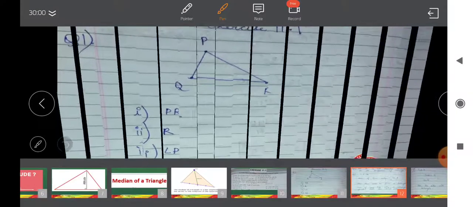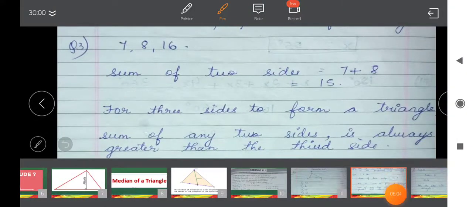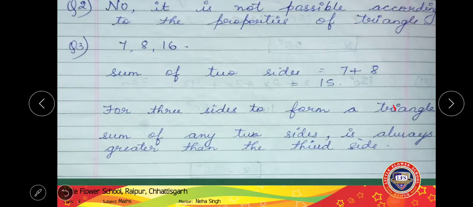Now coming to the next, second question. What is the question saying? The question is, can you draw a triangle with three collinear points? See, if the points are collinear, how can we form a triangle? It will be a single straight line.